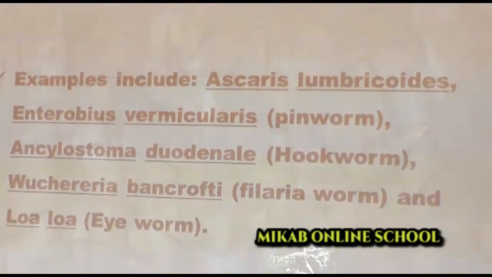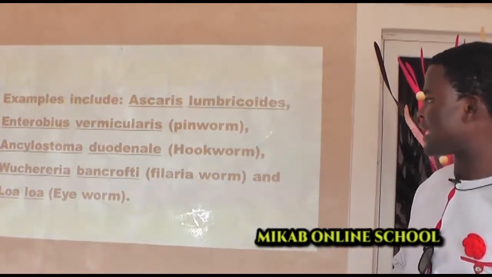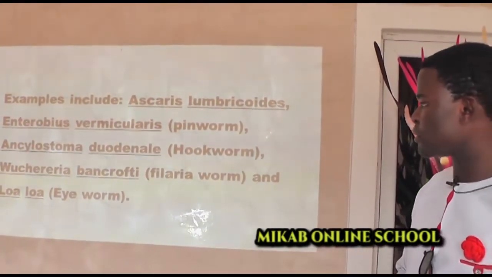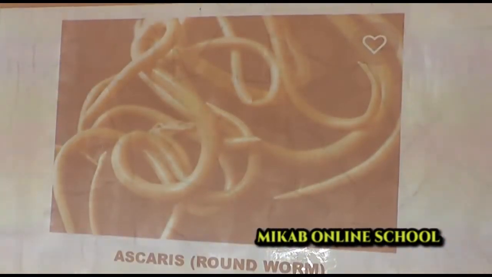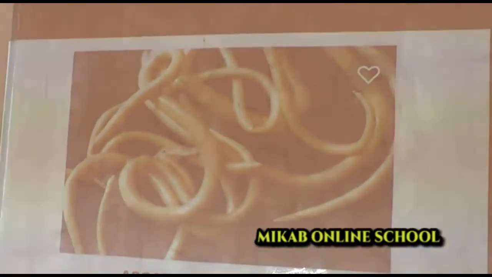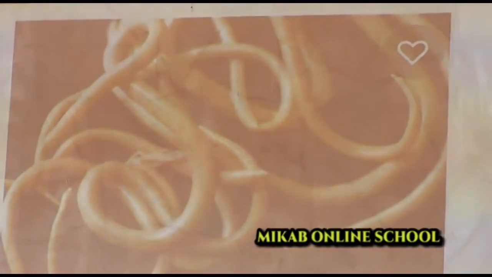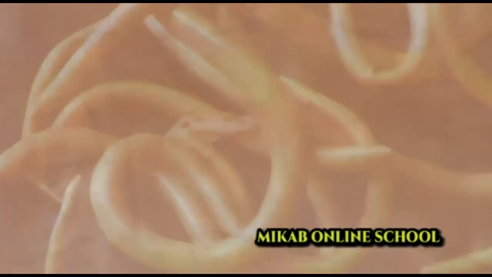However, take a look at the picture below and see a typical example of a nematode, and that is Ascaris lumbricoides. Please look. You can see the organism here. This is Ascaris. But except you watch very carefully, you cannot easily tell which one is the head and which is the tail of this organism. And you cannot easily tell how many organisms are actually here. Is it just 1, 2, 3, 5, 12? But take a look at it. Doesn't it look like Indomie? It looks like noodles actually.